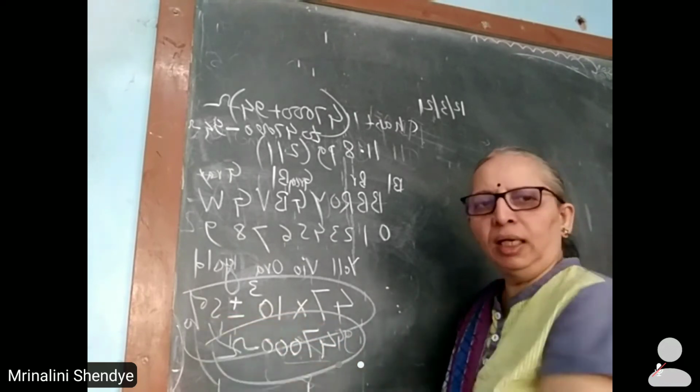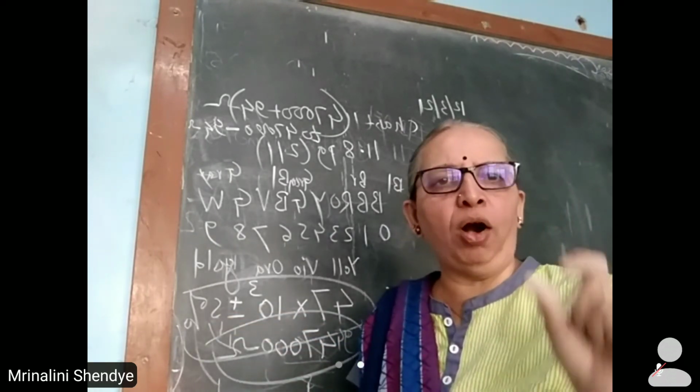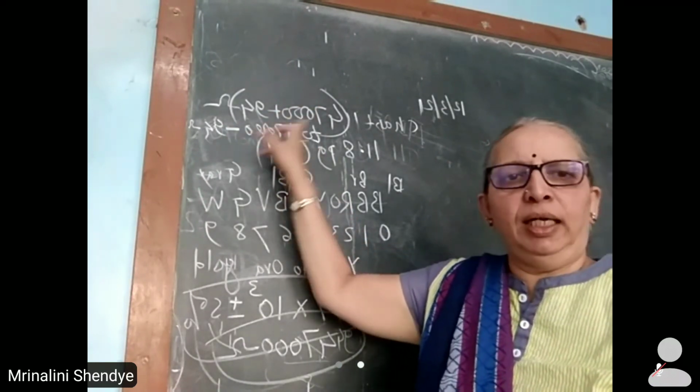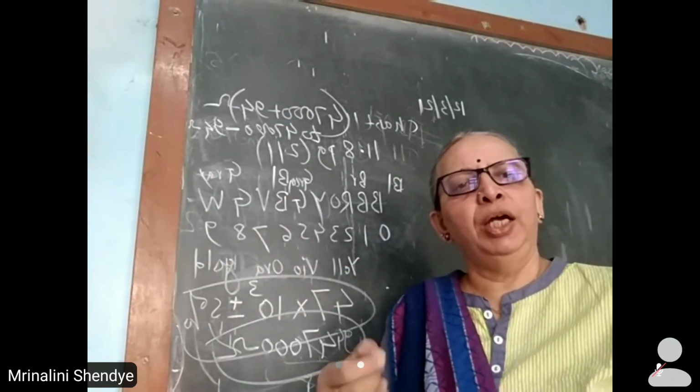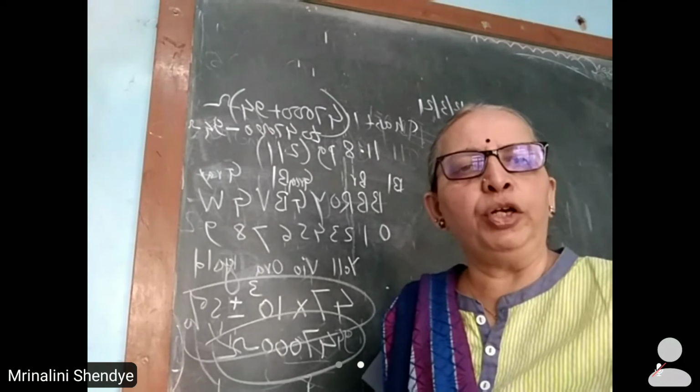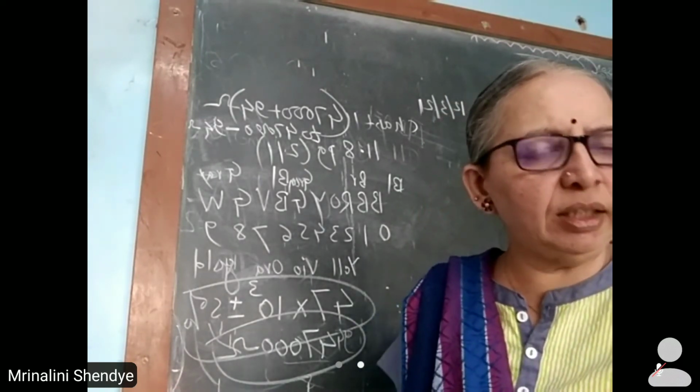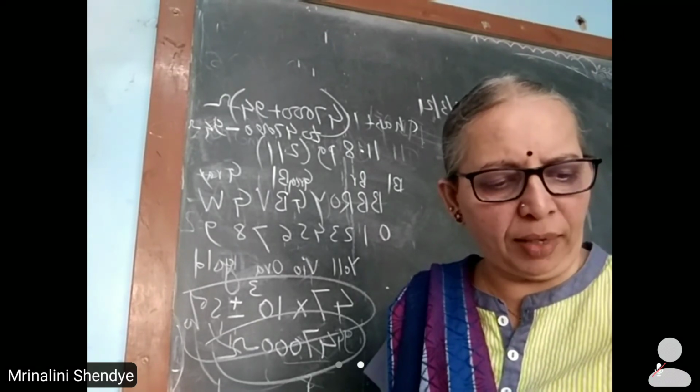This tolerance gives you the range for that particular resistance. In between this particular range, you can use it in an external circuit. So this is color coding of carbon resistors.